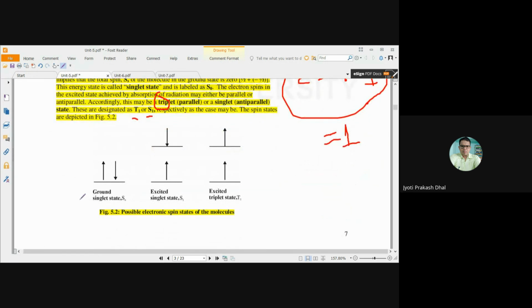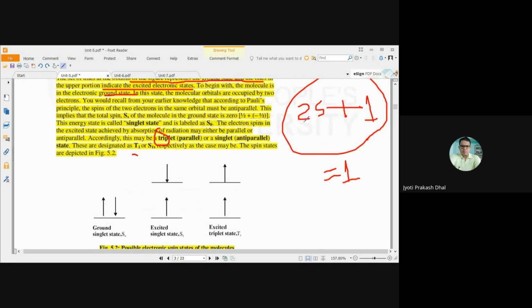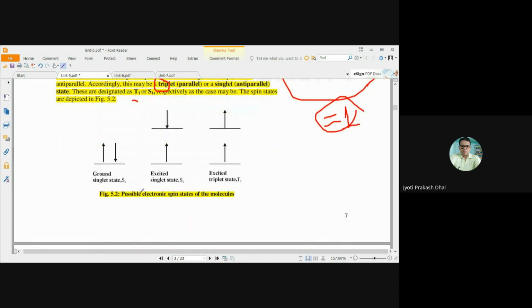You can see in the ground state the two electrons are in an antiparallel manner, one having clockwise spin and another anti-clockwise spin, so the total spin becomes plus half minus half, equals 0, and the multiplicity is 2 into 0 plus 1, equals 1. So the ground state is called the singlet state.